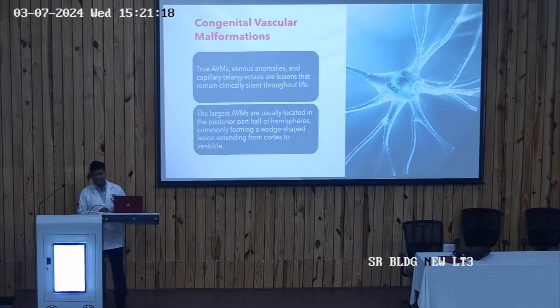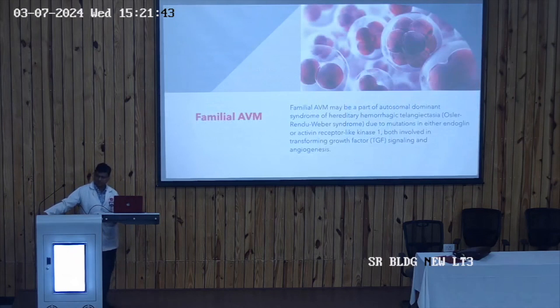So these are the congenital vascular malformations. Usually you will find that it is an incidental finding. You are doing an MRI for another cause, and you find the AV malformations or vascular anomalies. Congenital vascular malformations are usually silent and are located in the posterior part of the hemisphere. They may be part of familial AV malformations like Osler-Weber-Rendu syndrome. So this is the syndrome where you can get familial arteriovenous malformations.